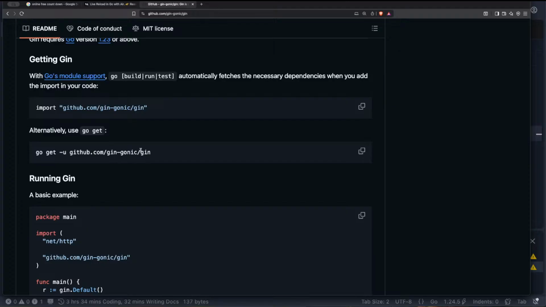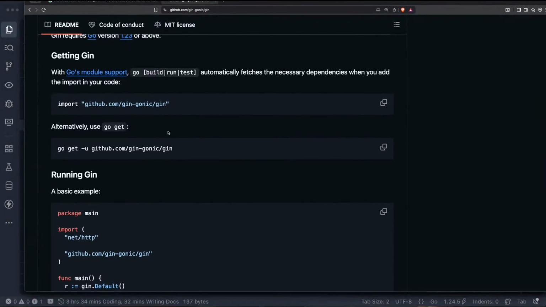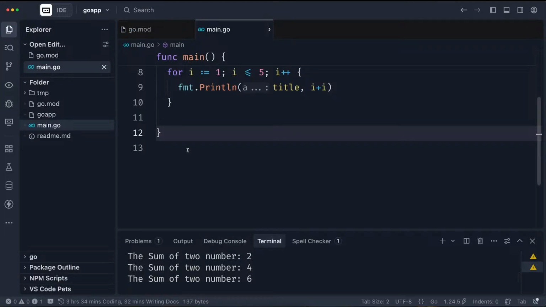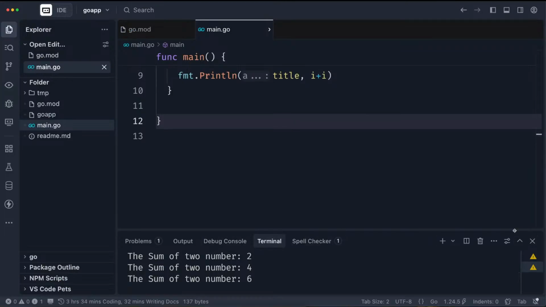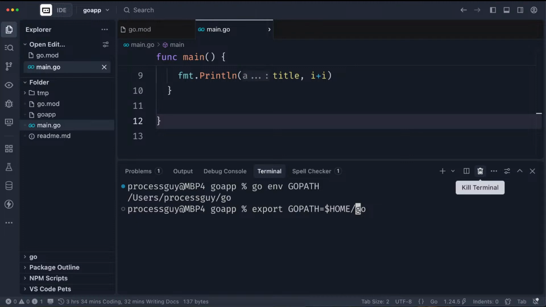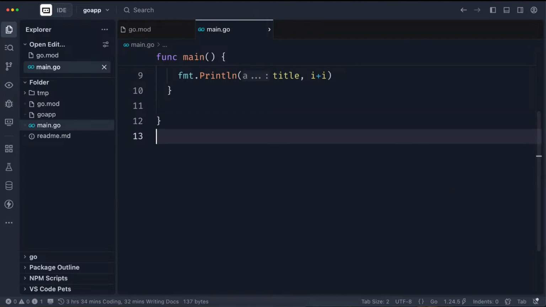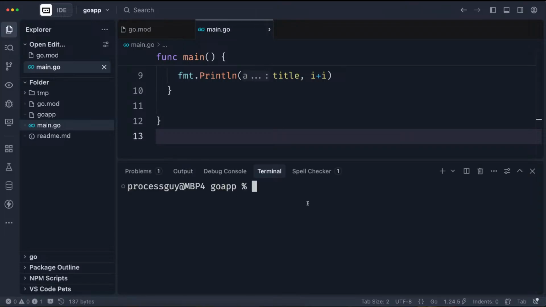Remember Node.js. I still use Node.js as an example because that's one of the easy ways for you guys to understand what's going on. In Node.js, let's open another terminal and see. What we want to do right now is to install Gin. So if it was Node.js, you would say npm install gin, right? This is what you do in Node.js.